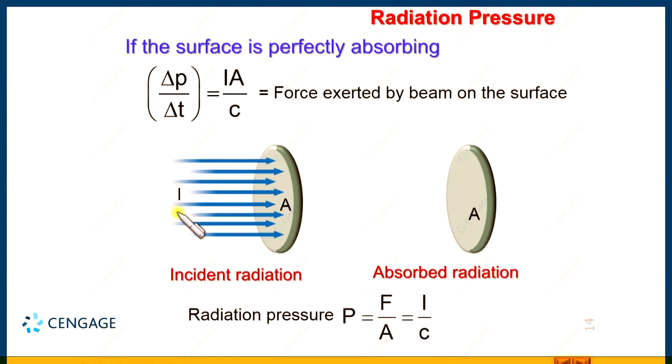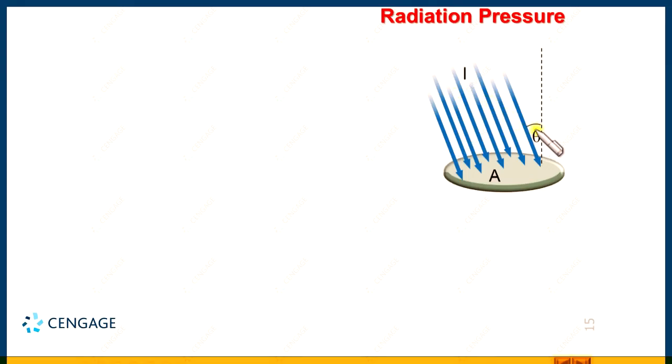Now, let us analyze the case when radiation is incident on the surface at a certain angle. This is the situation. You can observe here the radiation is incident on the surface at angle theta. That means the direction of the radiation is making angle theta with the normal to the surface. Here we know the power incident on the surface, that is equal to I A cos theta.